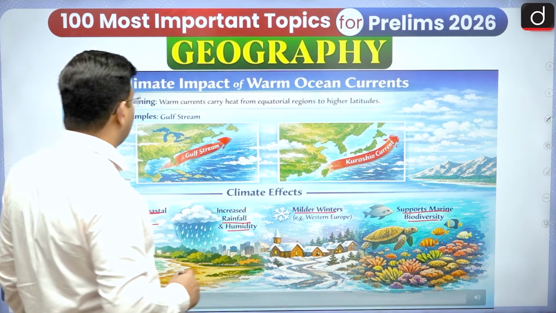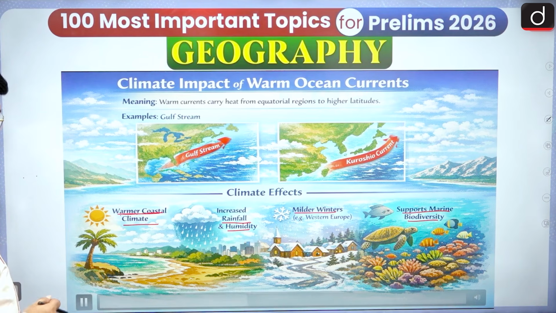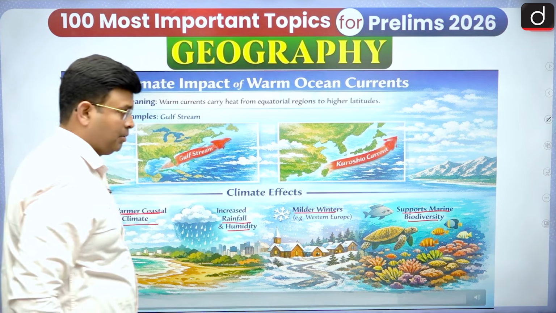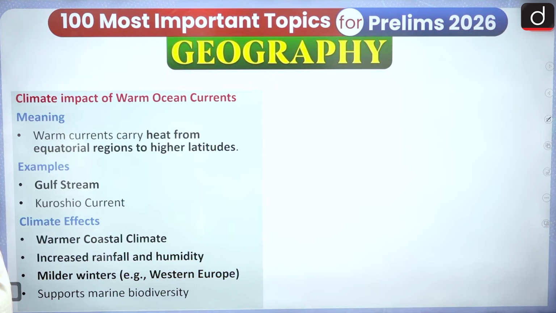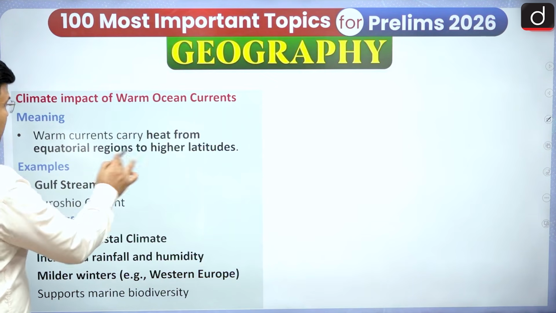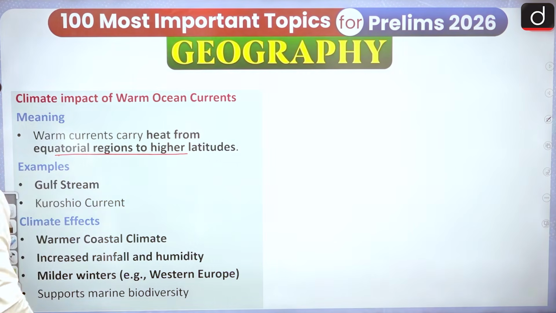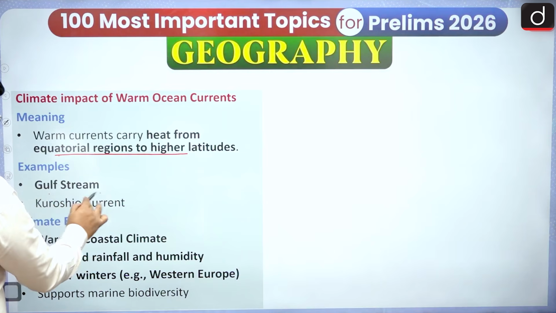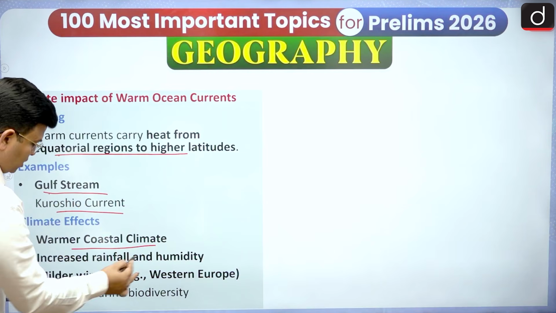Is it okay? So we have been able to say that Gulf Stream and Kuroshio, one is on the North America side, and the other is flowing toward the Japan side. So, climate impact of warm ocean current. Warm currents carry heat from the equatorial region to the higher latitude. We have seen the important names of the ocean currents, Gulf Stream and Kuroshio current. A warmer coastal climate will be there.